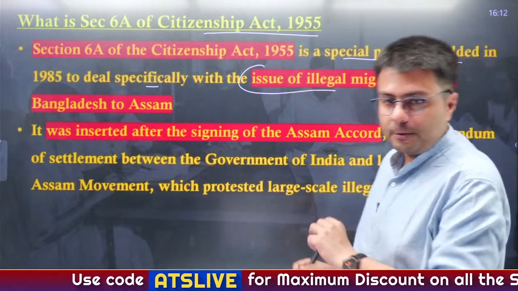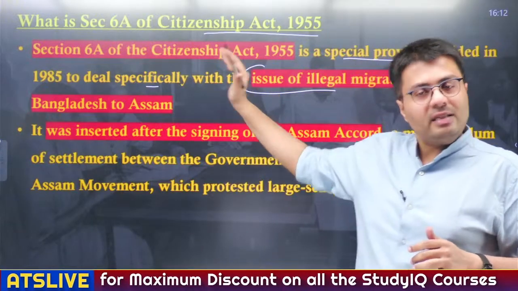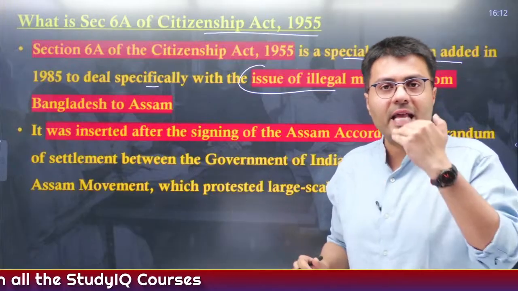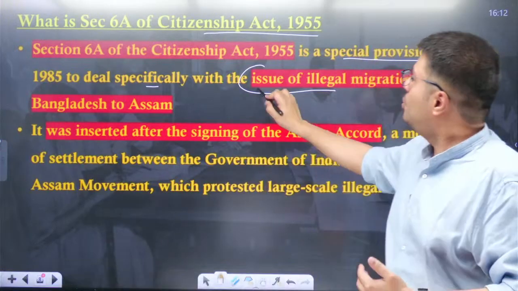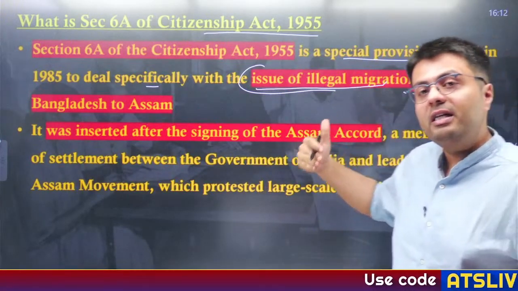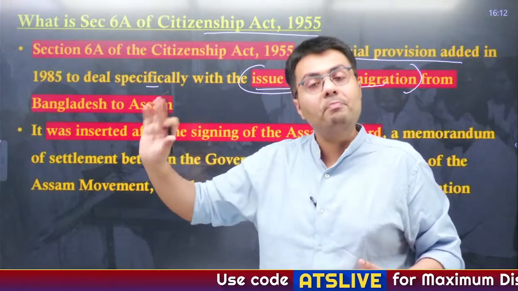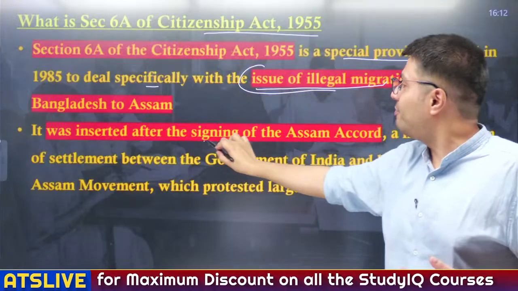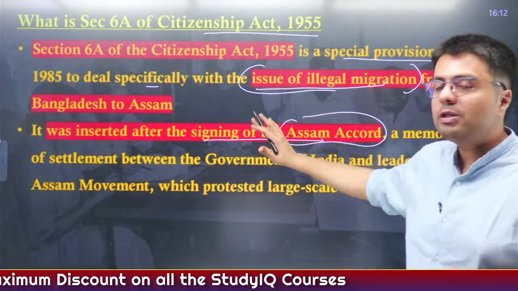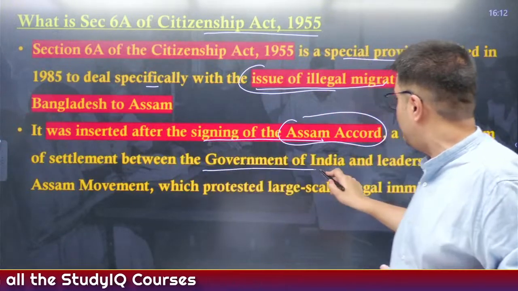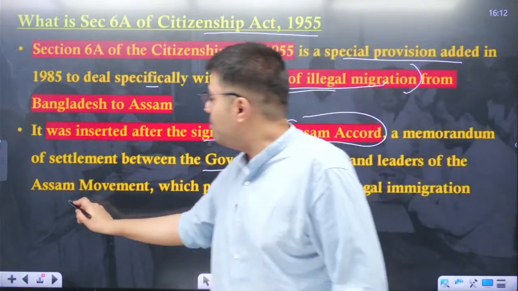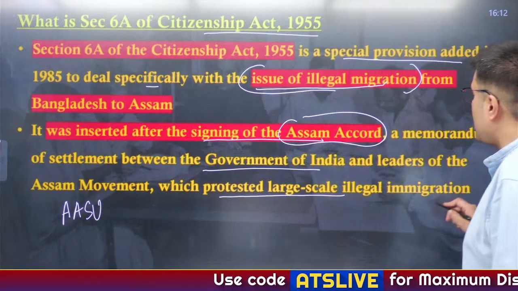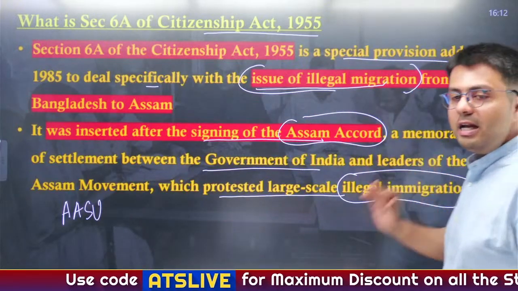Okay, Kanchan Nagpur. Yes, this Section 6A of the Citizenship Amendment Act was passed specifically in 1985, and it gave the Assam government the power to deal with the issue of illegal migration that has happened into Assam from countries like Bangladesh, right? Now, it was inserted into the Citizenship Act after the signing of the Assam Accord. This was a memorandum of settlement between the government of India and the leaders of the Assam movement, primarily the All Assam Students Union, which protested on a large scale on the issue of illegal immigration, right?